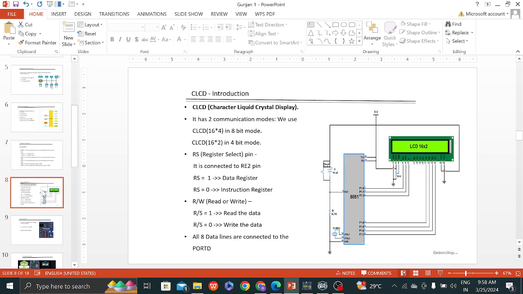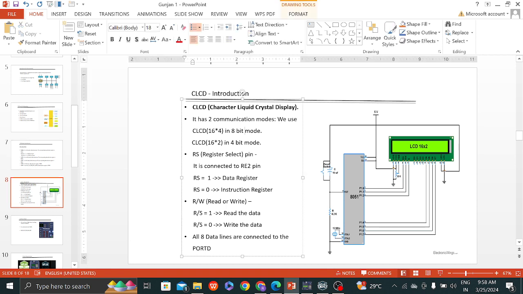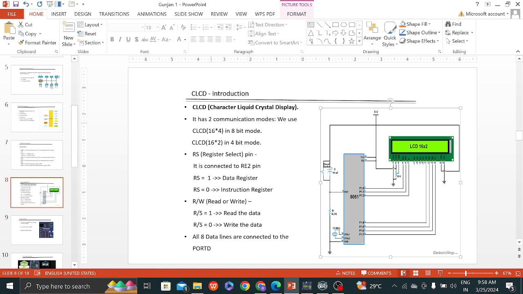CLCD introduction. CLCD is a character liquid crystal display. It has two communication modes: CLCD 16x4 in 8-bit mode and CLCD 16x2 in 4-bit mode. The RS register selector pin is connected to RE2.